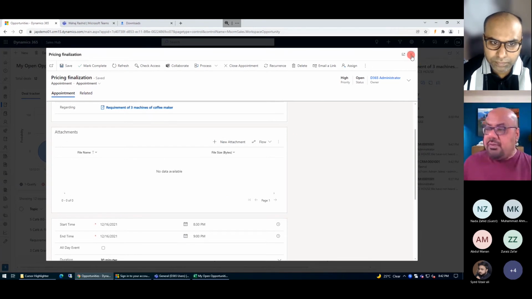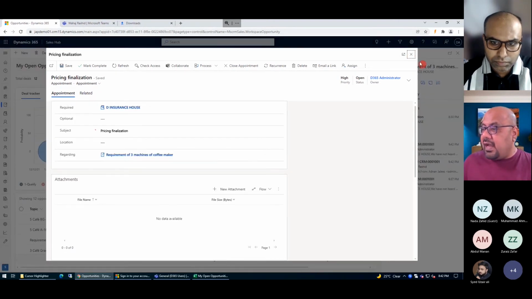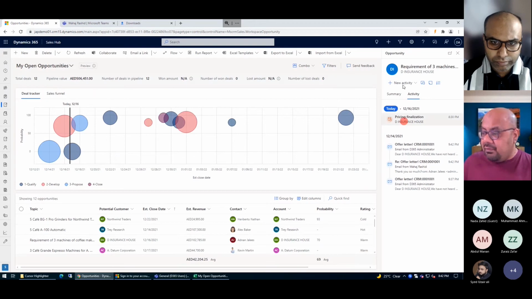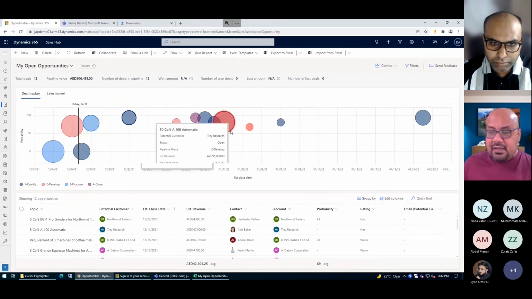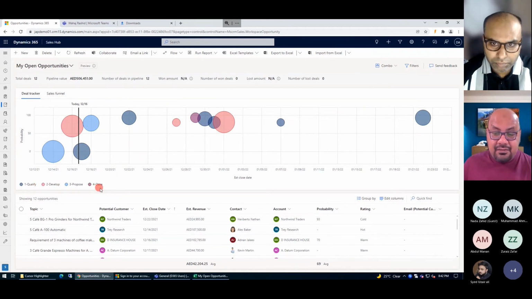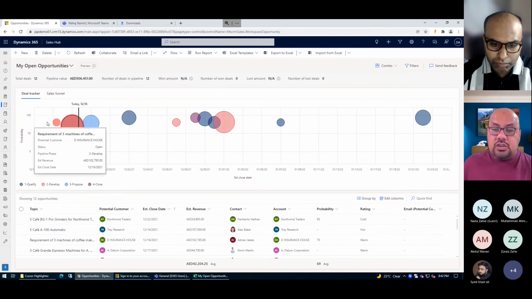And as soon as I complete the appointment, I just need to mark it as complete. Or it might be possible the appointment is cancelled, so I can also close it as cancelled. So these are all the actions that you can do very instantly while you are using it. And this is the communication you can do very effectively from here. I can visualize everything. This is what I explained just now. You can see by the time, with the different stages, with the different color scheme. On the top, you can also visualize how many deals are open.